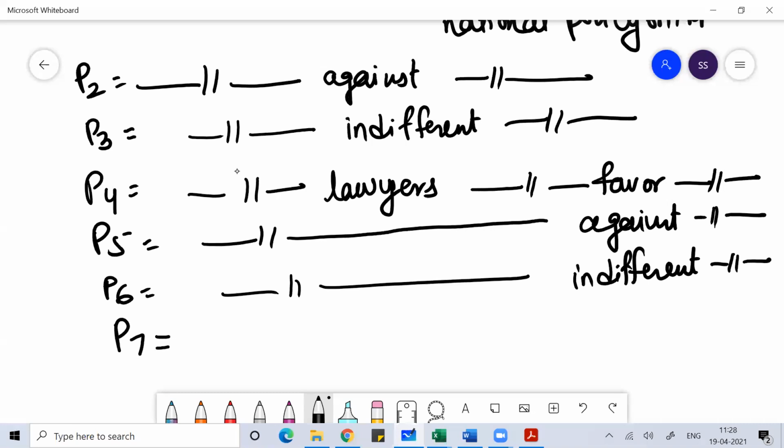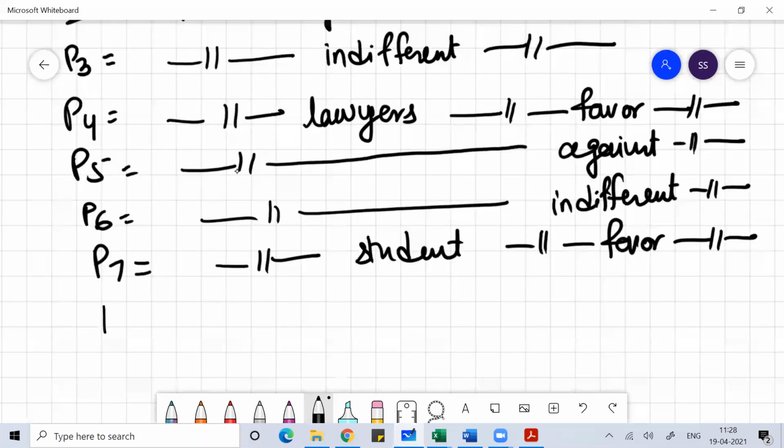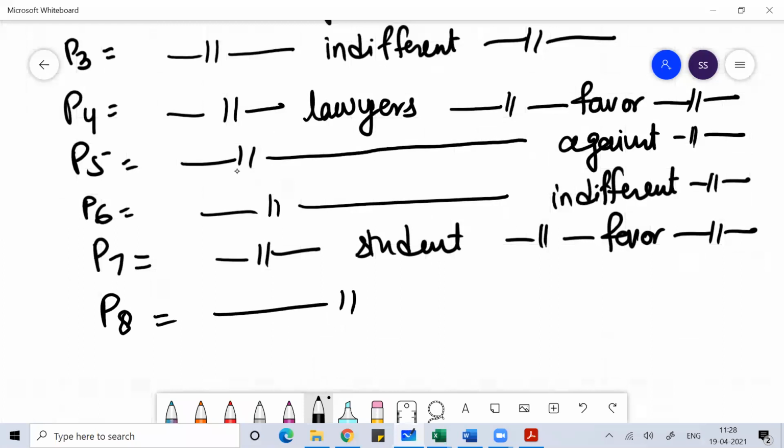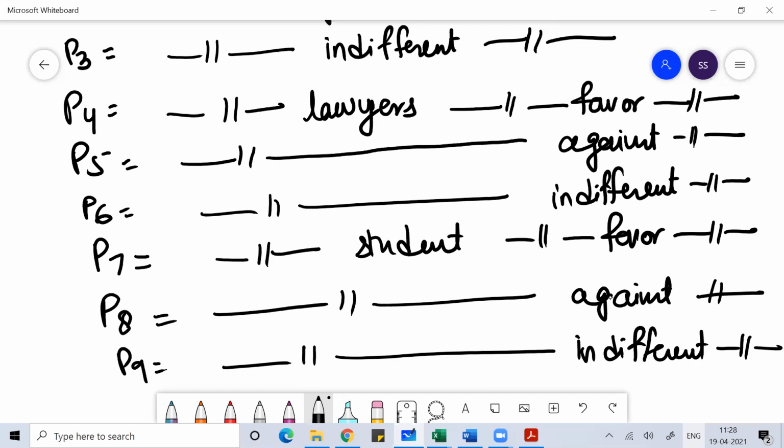P7 means proportion of people who are students and are in favor of the national policy on FDI. P8 means proportion of people who are students and they are against the national policy on FDI. P9 means proportion of people who are students and they are indifferent about the national policy on FDI.